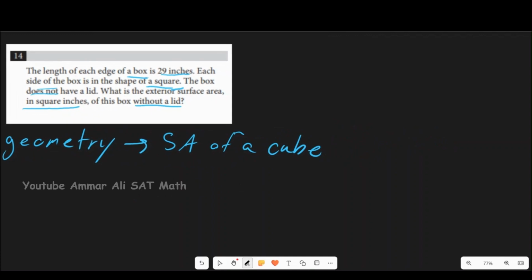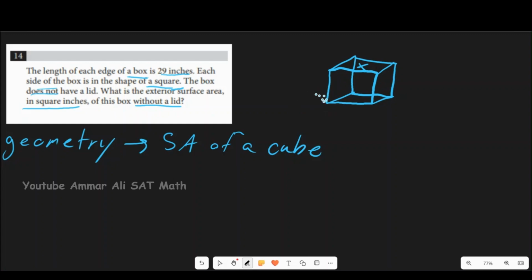So let us try and draw this out, because whenever you have a geometry question, it is always really nice to try and draw it out first. Helps you out, you know? So what I'm going to do is draw out our box. We have some square, right? We can imagine this is like the front side, and then we have it going that way, and then it comes down, right? Just a nice little box. But the reason I'm drawing it out is because we need to remember that it does not have a top, right? There's no lid.